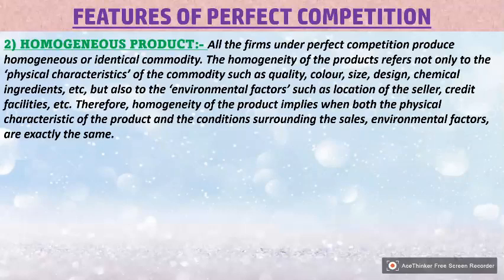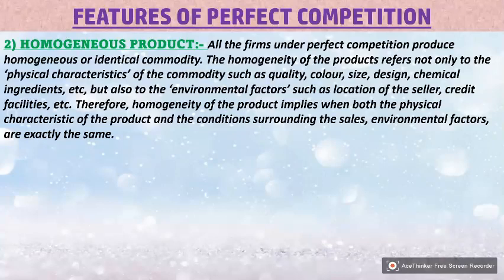The homogeneity of the product refers not only to the physical characteristics of the commodity, such as quality, color, size, design, chemical ingredients, etc., but also to environmental factors such as location of the seller, credit facility, etc. Therefore, homogeneity of the product implies that both the physical characteristics of the product and the conditions surrounding the sales, the environmental factors, are exactly the same.